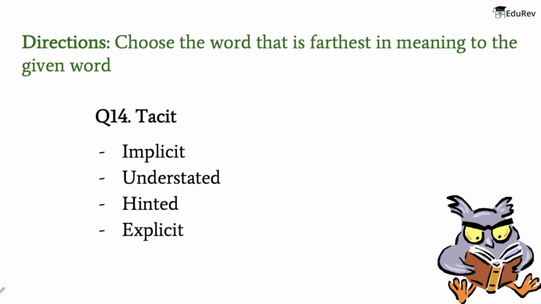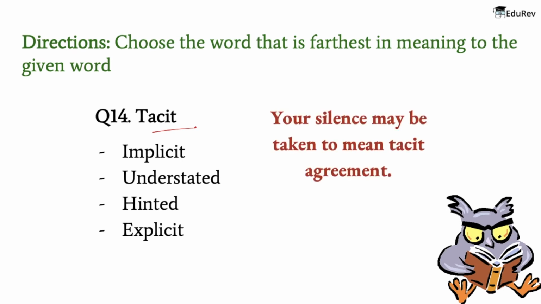Alright. So the next word is tacit. So the meaning of this word is understood or implied without being stated. An example is, your silence may be taken to mean tacit agreement. Now the meaning of the words that are given: implicit means suggested though not directly expressed. Understated means presented or expressed in a very subtle and effective way.